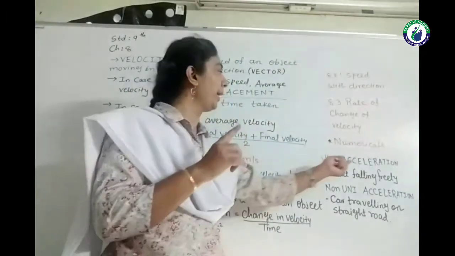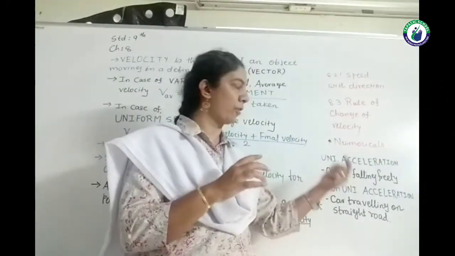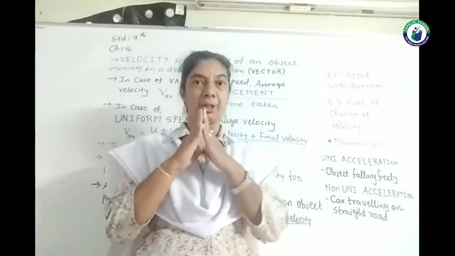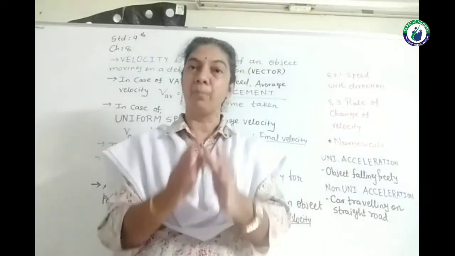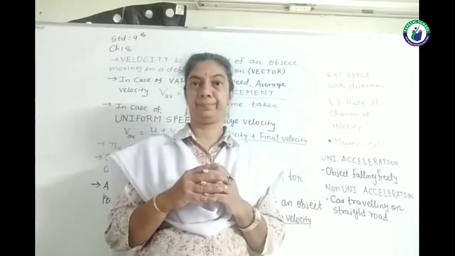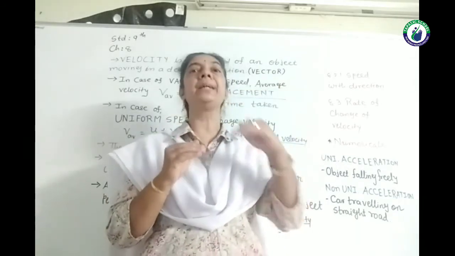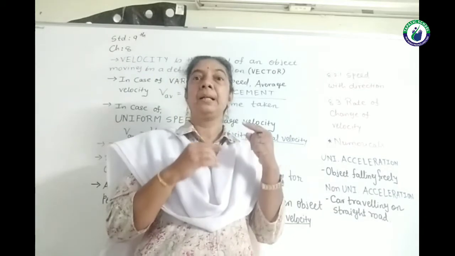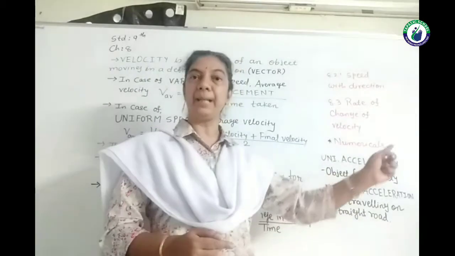So that type of acceleration is uniform acceleration, and the objects which are falling freely, that means only under the effect of gravitational force, are said to be in uniform accelerated motion. Say any fruit is falling from the tree. So it is traveling with uniform acceleration. Its speed is increasing in the same direction. And that's why velocity with equal increment is considered as uniform acceleration.